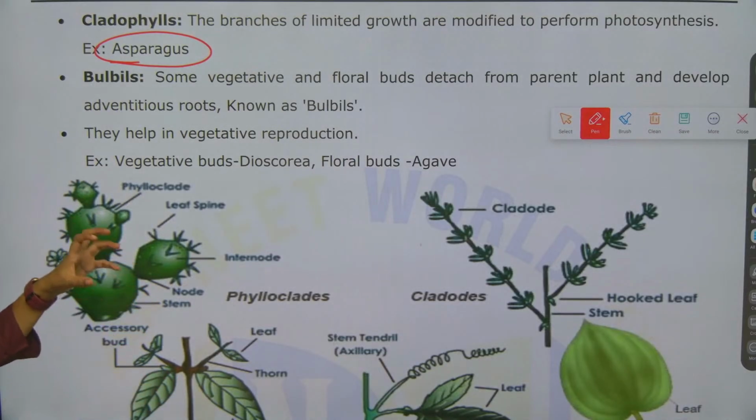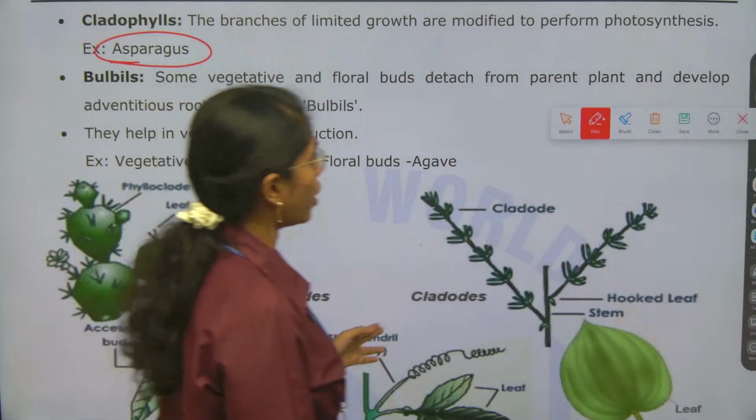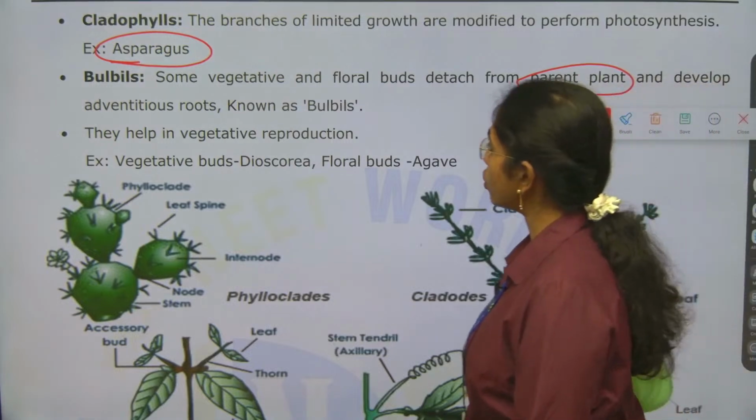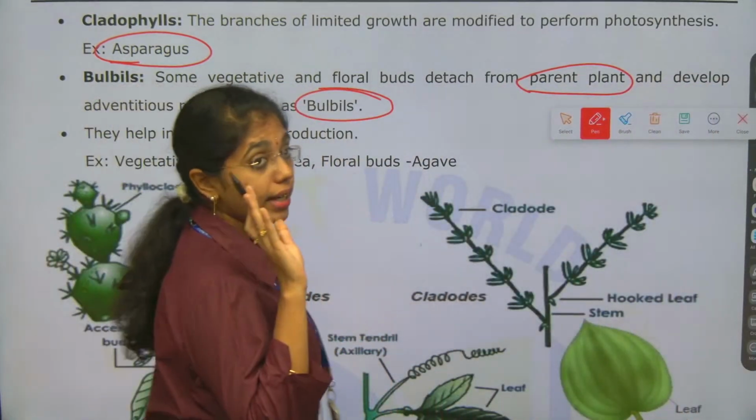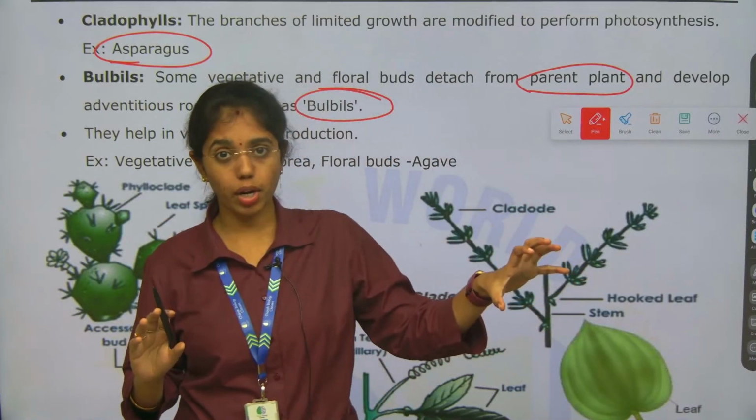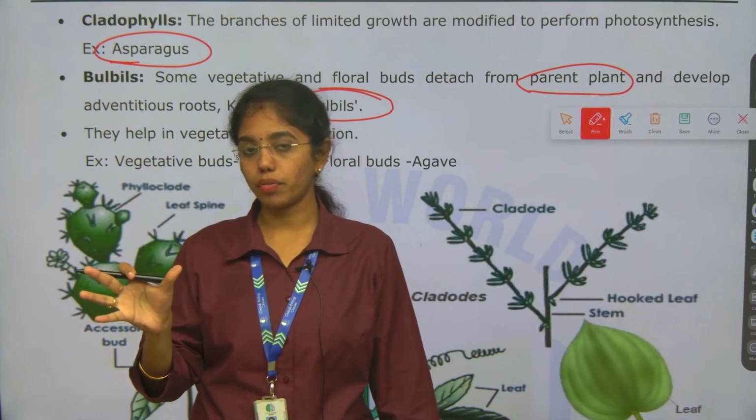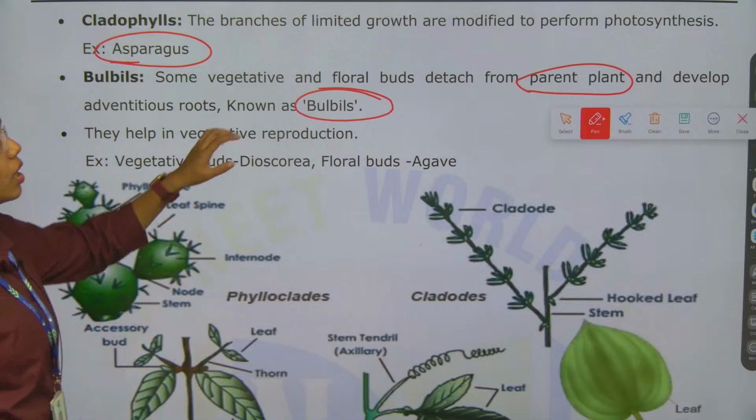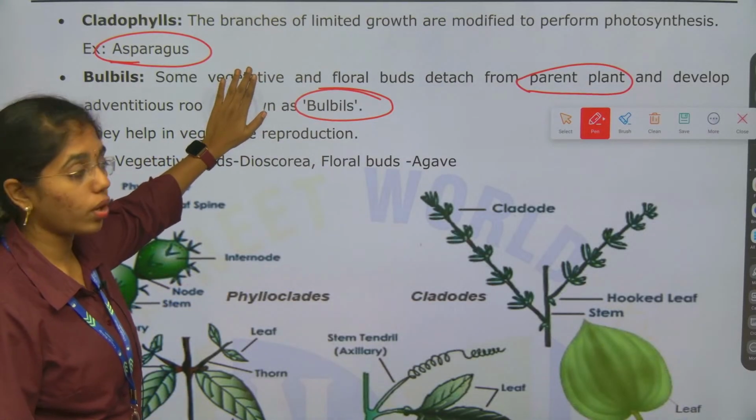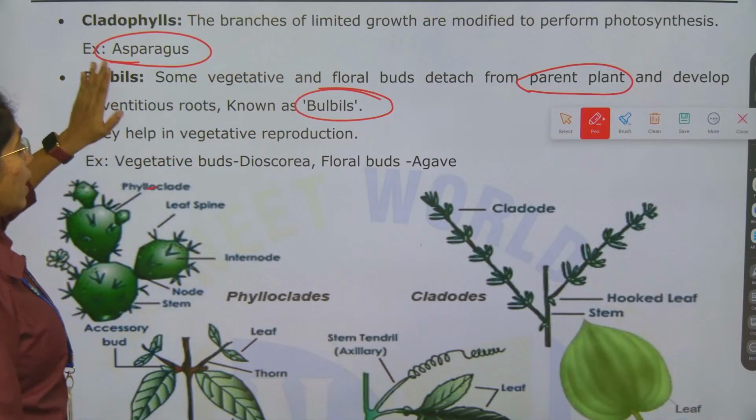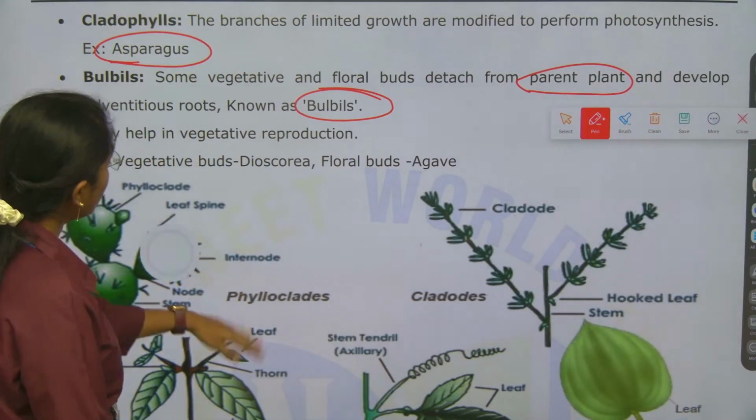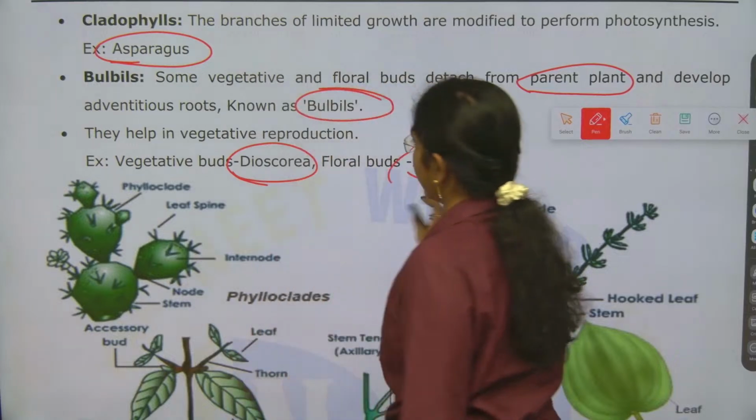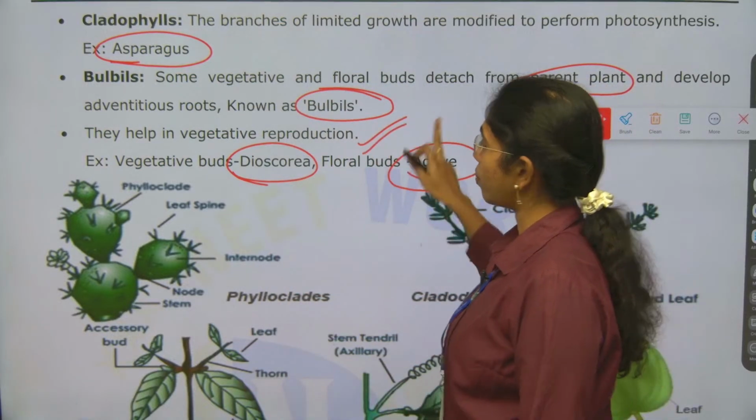Bulbils: some vegetative and floral buds detach from the parent body and develop adventitious roots. They are called bulbils. Do not get confused between bulb, which is an underground stem modification, and bulbil, which is an aerial stem modification. In bulbils, vegetative or floral buds store food material. If vegetative buds store food material, the example is Dioscorea. A floral bud storing food material is agave. They help in vegetative reproduction as well.